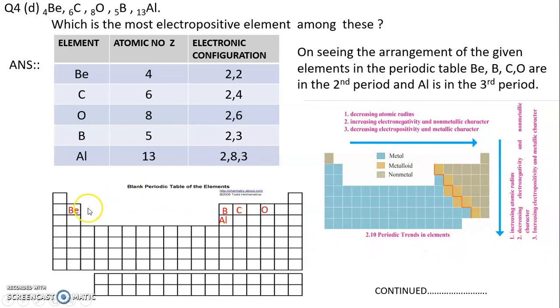So let's compare across the period. Beryllium, boron, carbon and oxygen. Beryllium will be the most electropositive. But beryllium is in period 2 and aluminium is in period 3. So down the group, aluminium will be the most electropositive element.